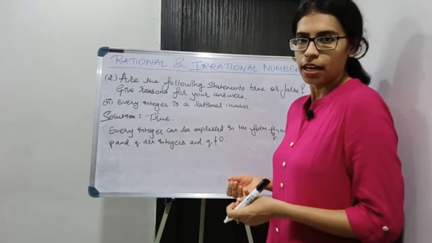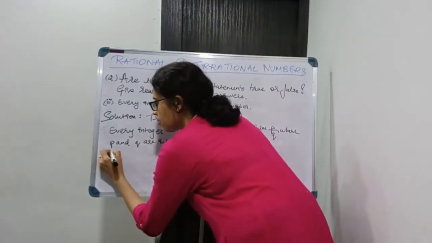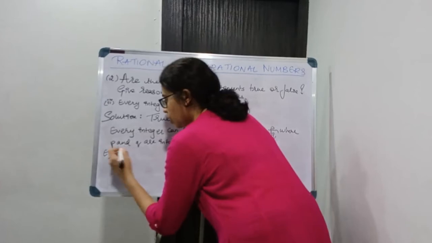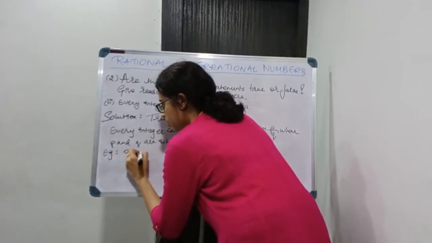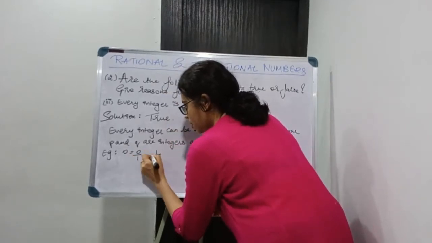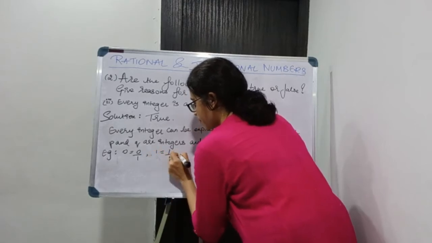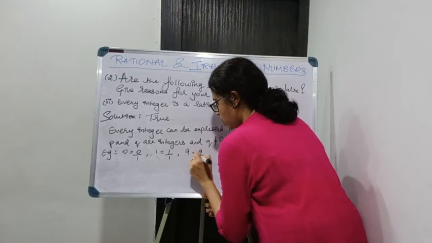So again I have to give some examples to prove my point. Considering examples, the one we had considered earlier, 0, it can be written as 0 upon 1. 1 I can write as 1 upon 1. 9 I can write as 9 upon 1.